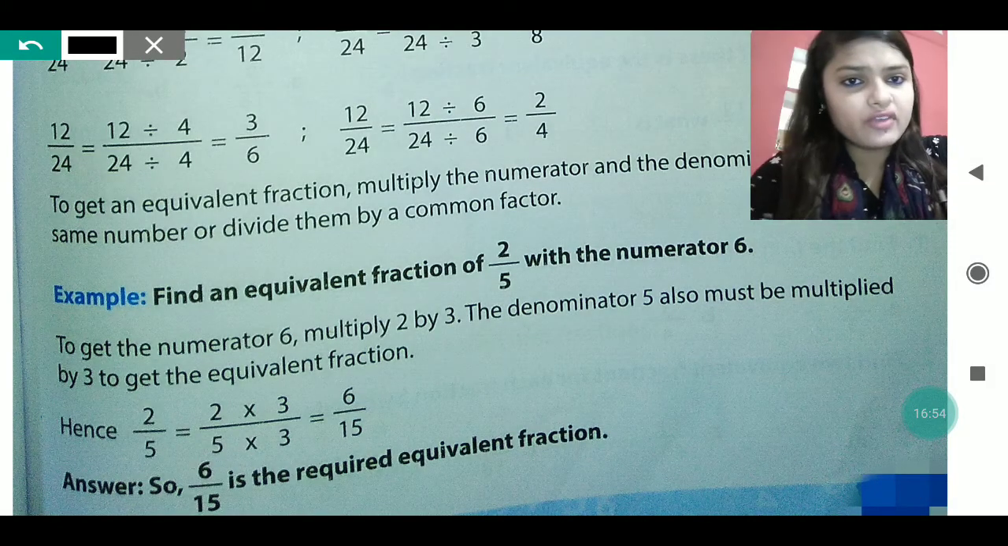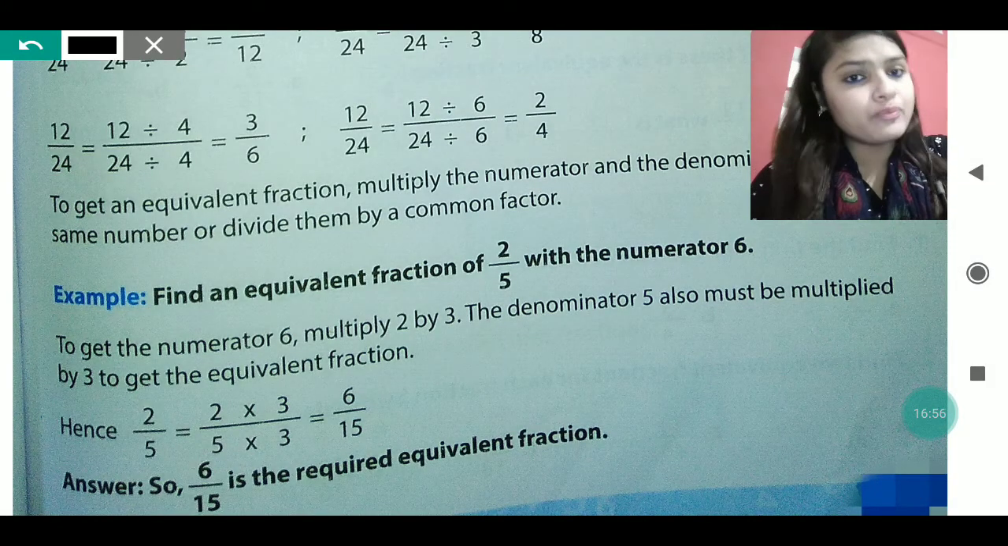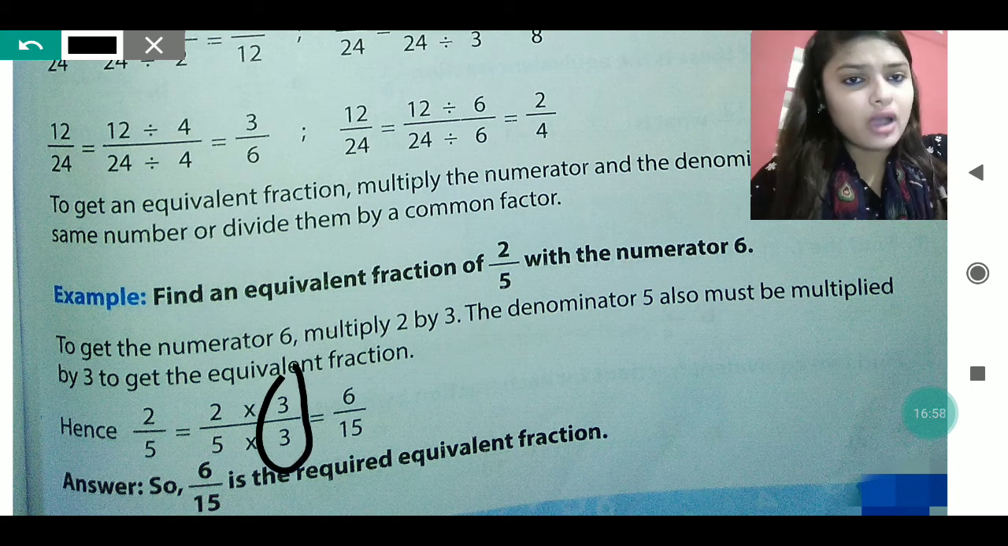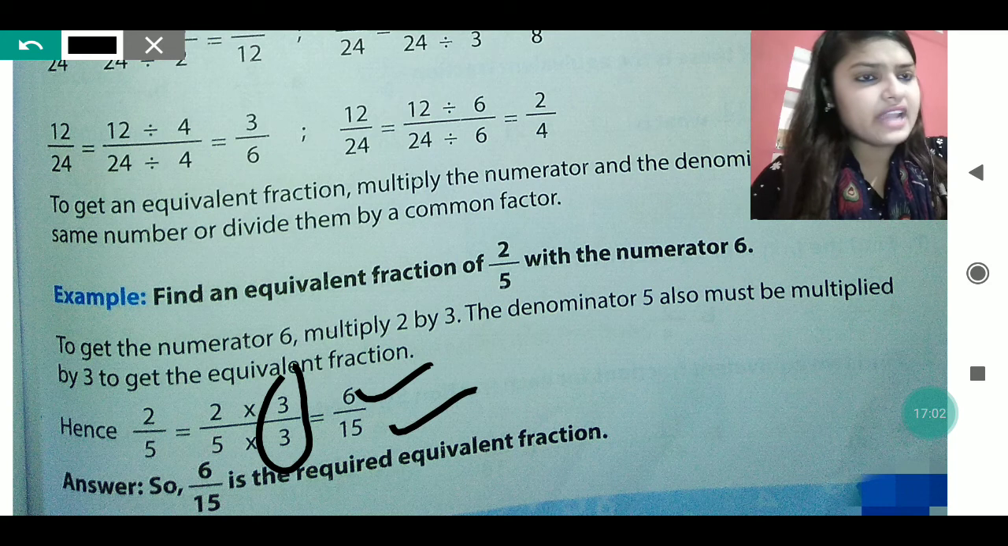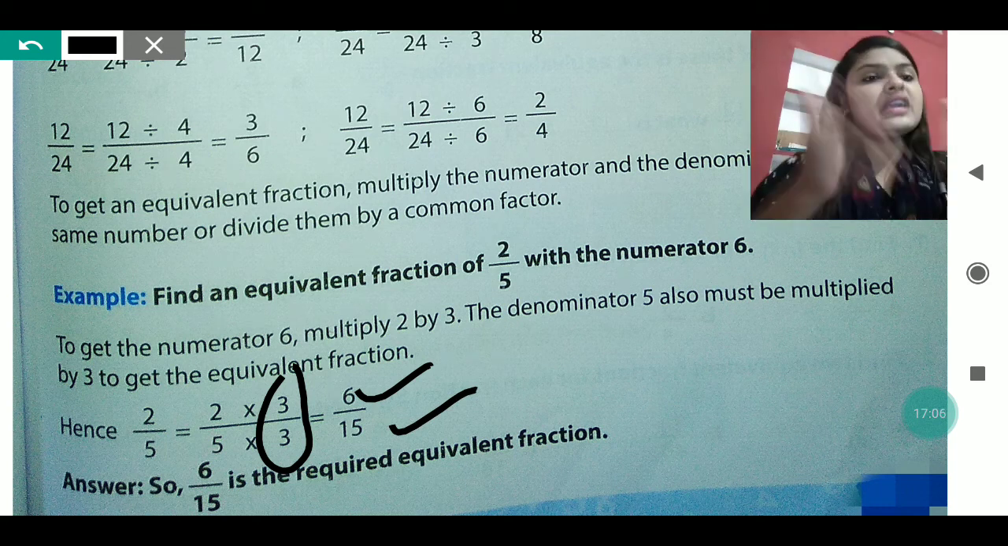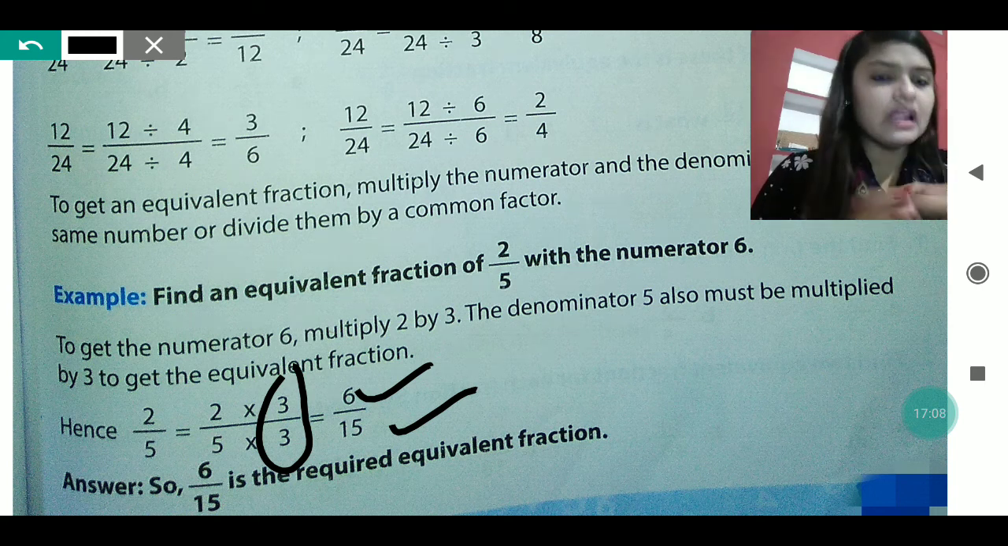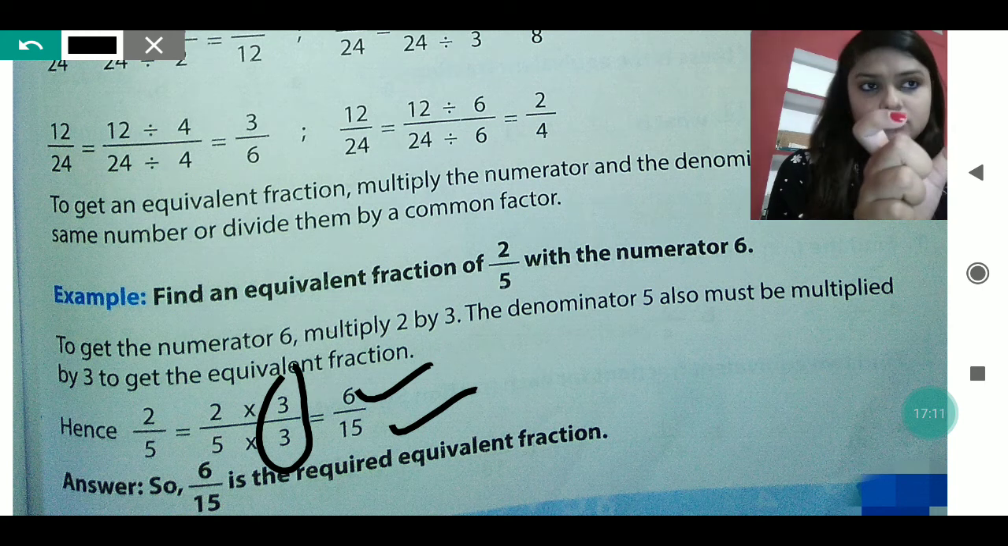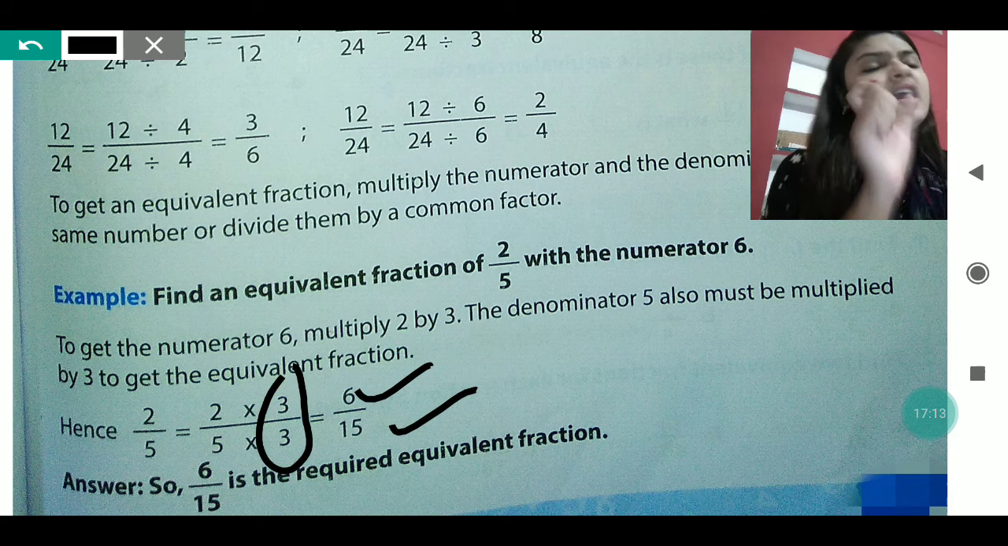So 2 by 5 you will write, and then both 2 and 5 you will multiply by 3. So upside 2 into 3 you will get 6, and 5 into 3 you will get 15. Here it doesn't matter that both should be equal. We don't have to make both equal. Only the numerator we have to find, and that numerator should be 6.